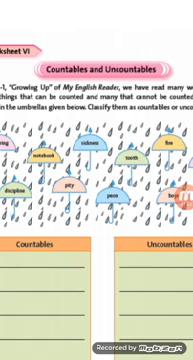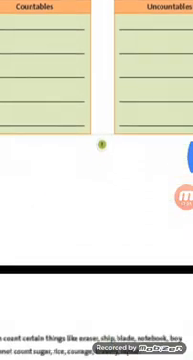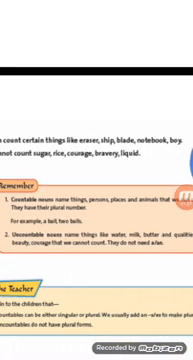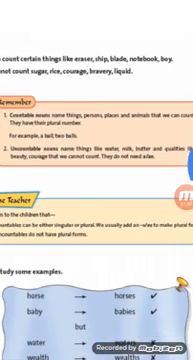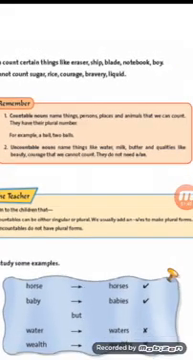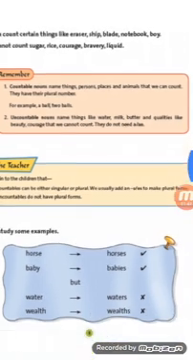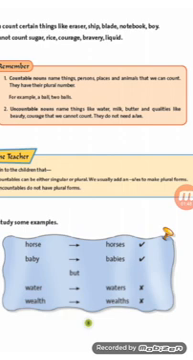But can we count discipline? Can we count fire? Can we count sickness? No. So they are uncountable nouns. Students, now let us learn something more about countable and uncountable nouns. Countable nouns are those nouns, as it is given here, nouns that name things, persons, places, animals that we can count only.